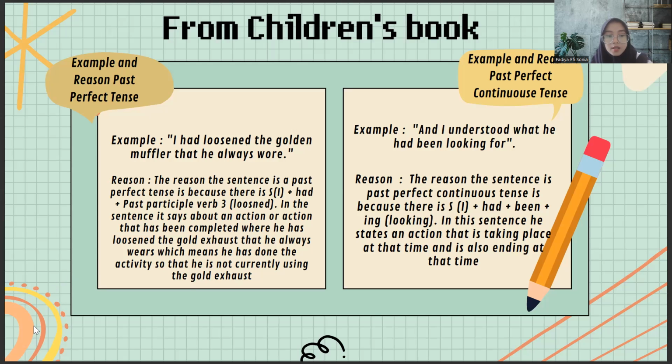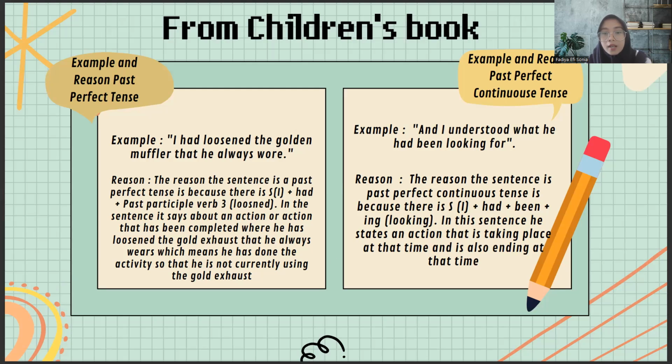In the sentence, it says about an action that has been completed, where he has lost the muffler itself that he wore, which means he is done with the activity so that he is not currently using the muffler itself. So next, there is an example and reason for past perfect continuous tense.